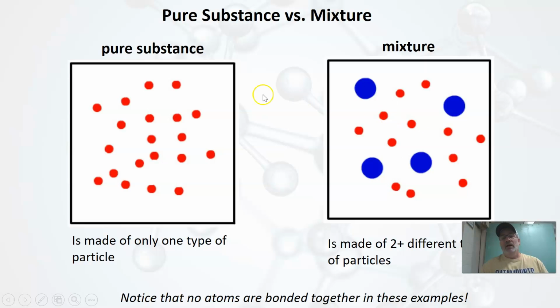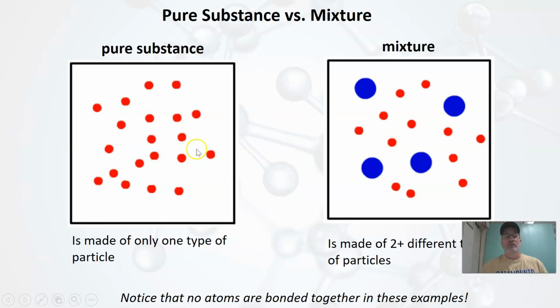When we talk about a pure substance, anything that is pure means that it is not mixed together, right? It's not mixed with anything else. You can see this is all one thing, made of only one type of particle. But when we go to a mixture, it's two things mixed together. The key is to look for two different kinds of particles. And if you see two different kinds of particles, then you have a mixture.